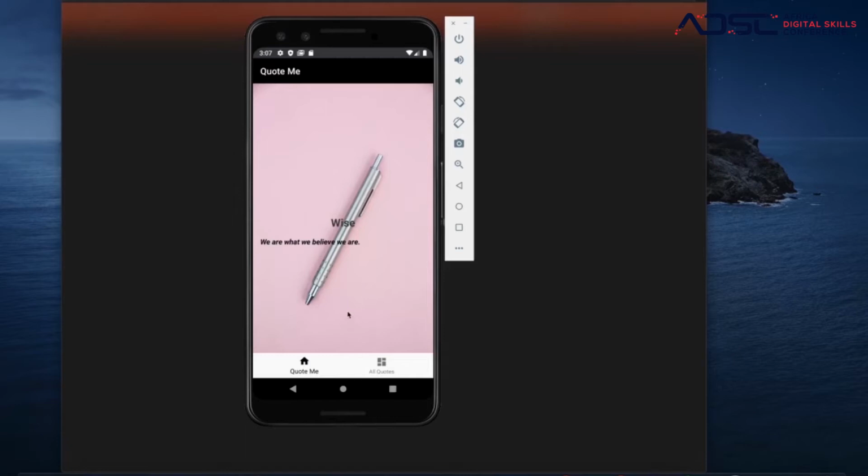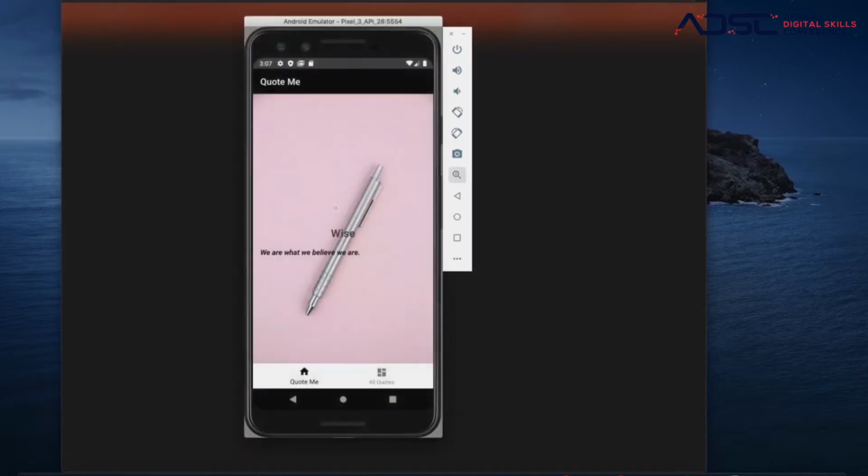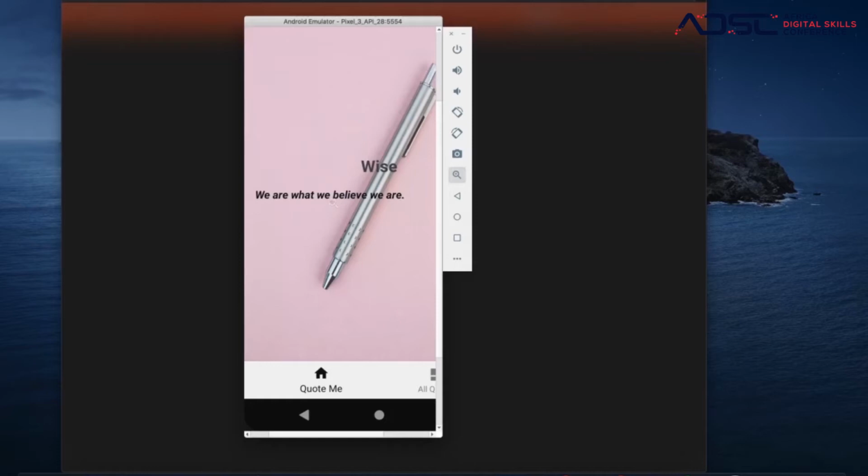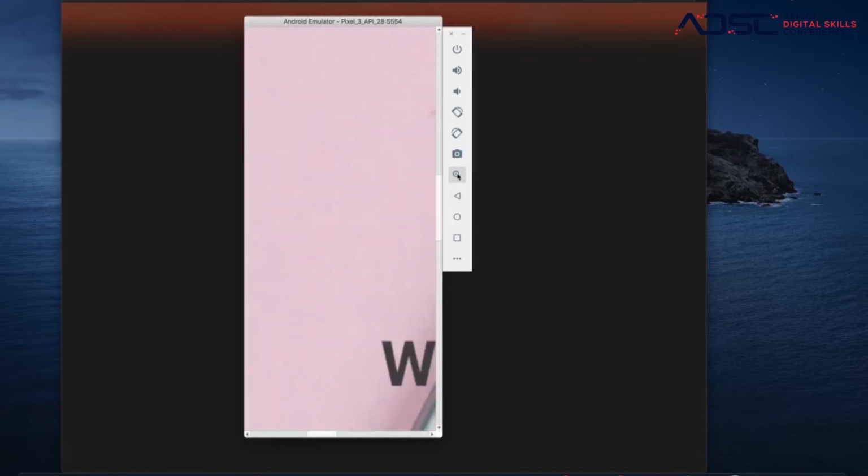And bear with me with a design. I'm not a designer, so I guess my choice of colors didn't blend well. If you cannot see from your screen, I'm really sorry about that. I tried to zoom in, but it's not really helping, I guess. But okay, cool.